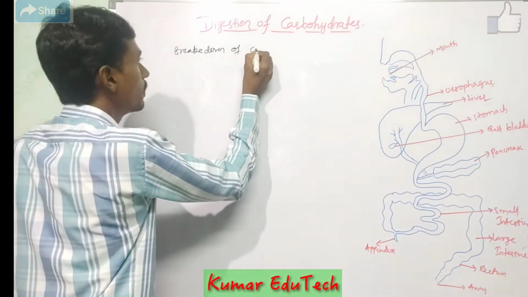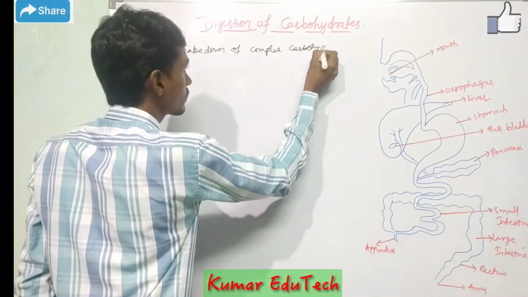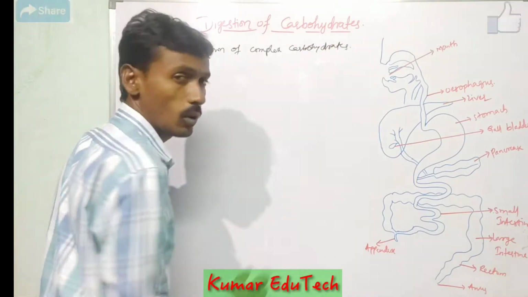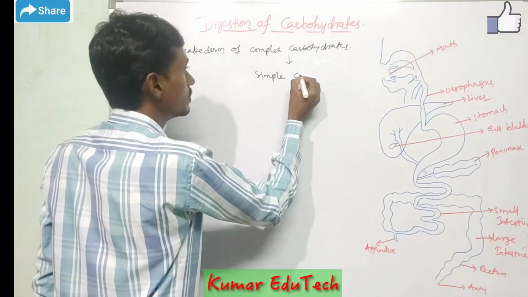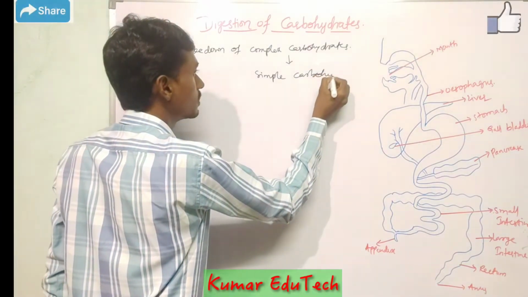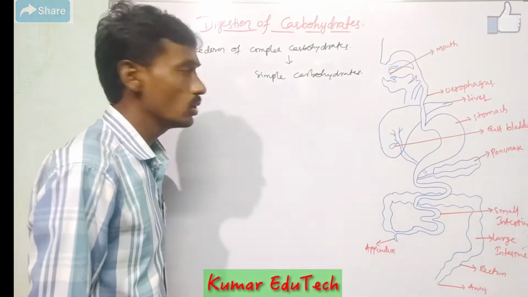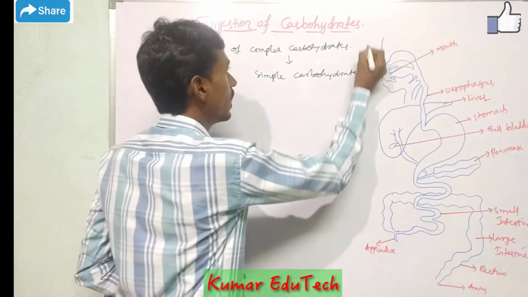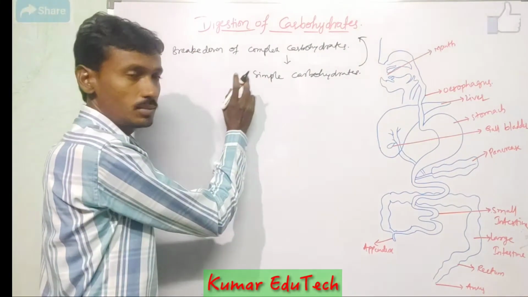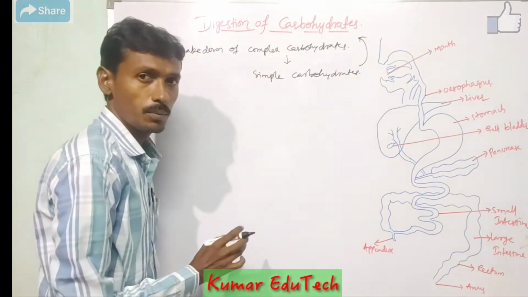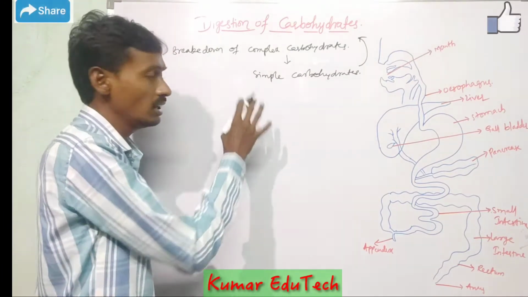So digestion of carbohydrates means breakdown of complex carbohydrates converted into simple carbohydrates. In this process, complex molecules are converted into simple molecules. This process involves different parts or different steps.